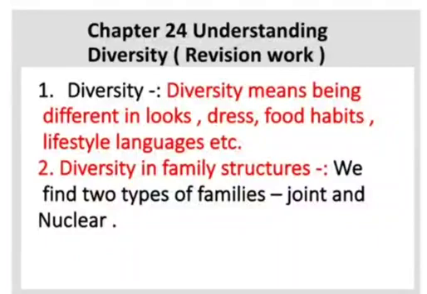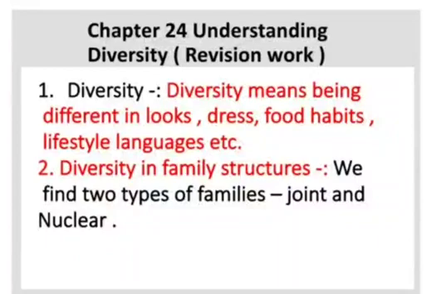So children, what does it mean? If we define diversity, diversity means being different in looks, dress, food habits, lifestyle, languages, etc. That is diversity. Second topic is diversity in family structures.